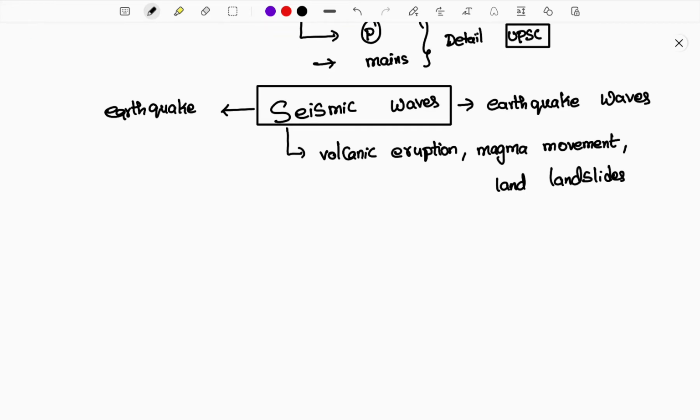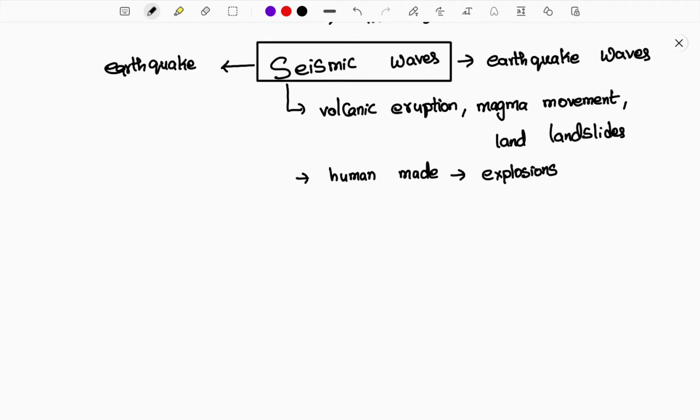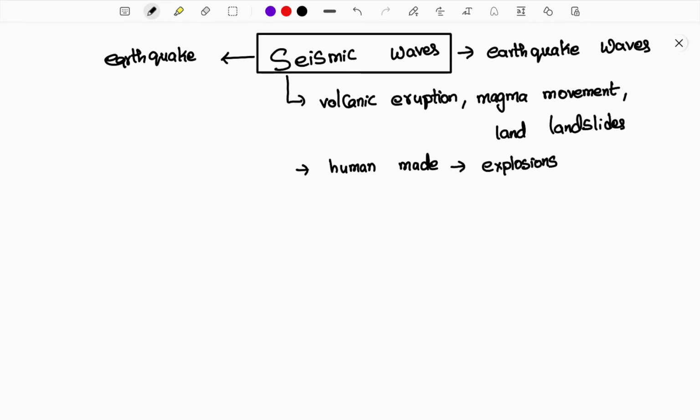And they can be formed mostly in a natural phenomenon, we know that. Can they be instigated by humans, or can they be artificial? Human made seismic waves are also possible. What are human made seismic waves? Mostly explosions, such as quarry blasts and nuclear explosions, can also cause seismic waves. So it can also be man made, human made, and instigate the causing of seismic waves.